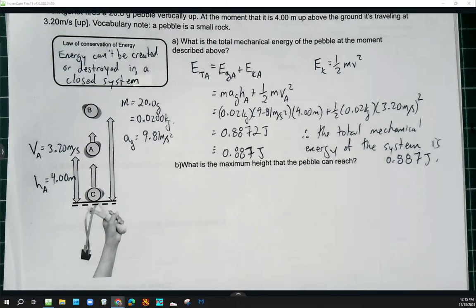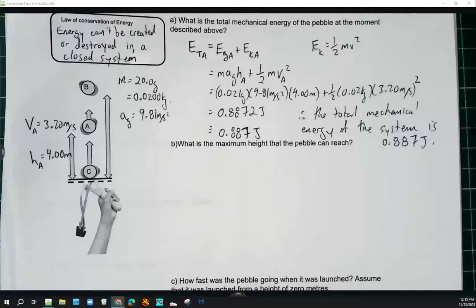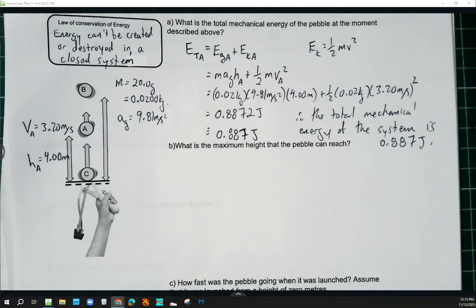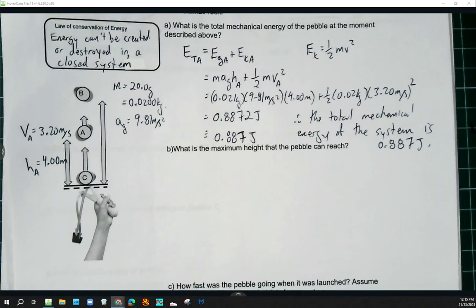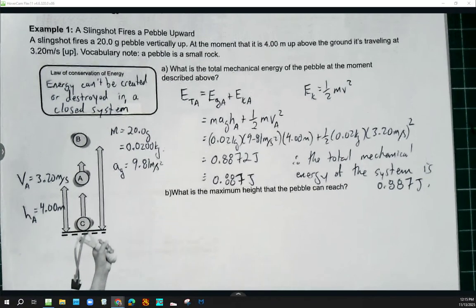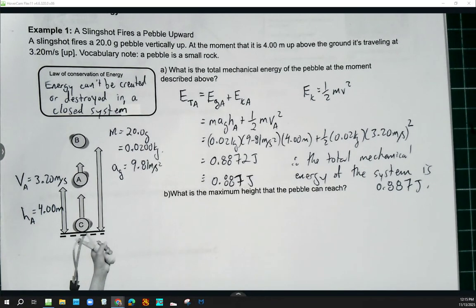Fair enough. But then the follow-up question, what's the maximum height that the pebble can reach? And we've done enough of these kinds of questions when it was kinematics. And so we can't just say the kinematics unit is over, we got to forget about it. That's not the way physics works. Everything gets dragged forward. And I'm not even sure that dragging everything forward is the great way to think about it. I was talking with somebody about this yesterday, and it's not really like a linear time thing, like we're dragging things forward in a storyline.